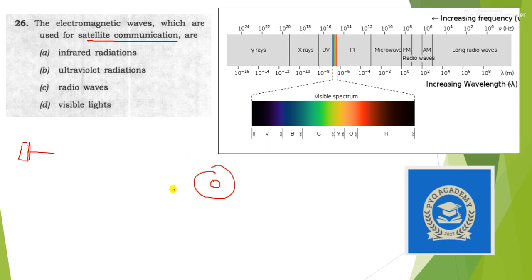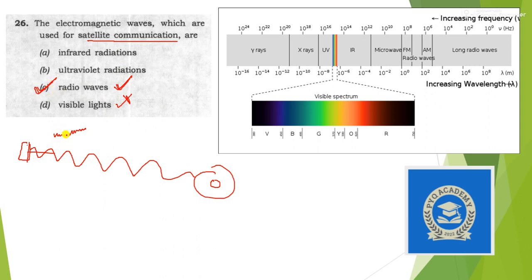So the waves need to travel a very large distance, for which a wave having a longer wavelength is suitable, because a wave having longer wavelength will not deviate its path, while a wave having shorter wavelength, its path can be easily deviated. So out of all these, radio wave is having the largest wavelength. So answer is option C.